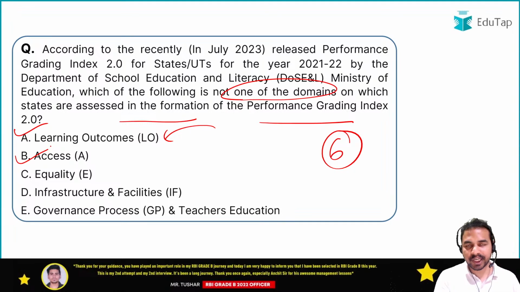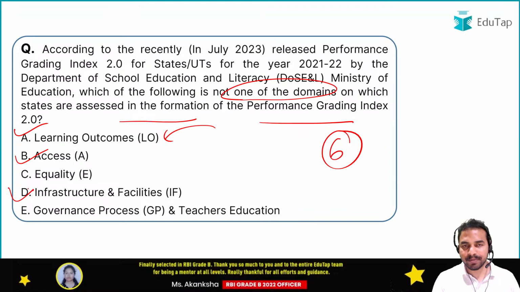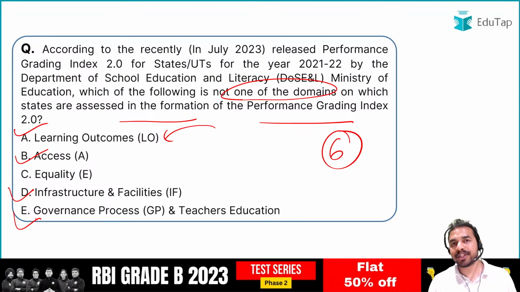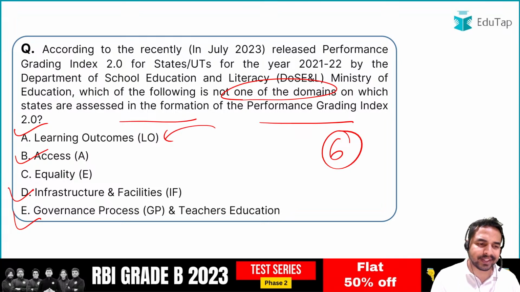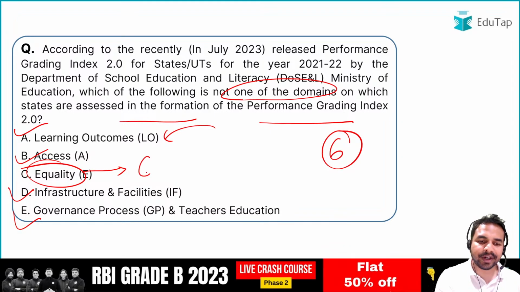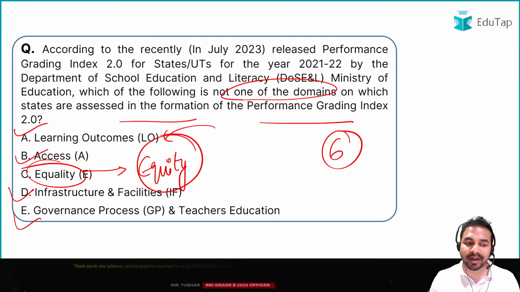Access is there, which is absolutely right. Then we have infrastructure and facilities, which is absolutely right. Governance process and teachers education, which is the right part. So what exactly is the incorrect part here? It states equality. So what should be the right answer here? The right answer should be equity. Okay, so equity should be the right answer to this particular part.